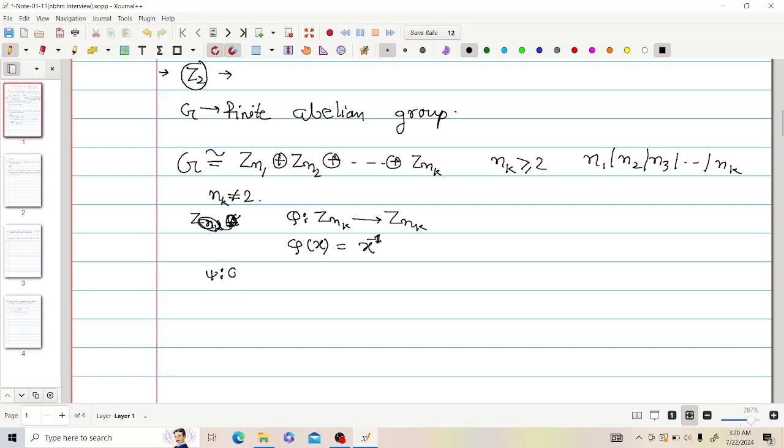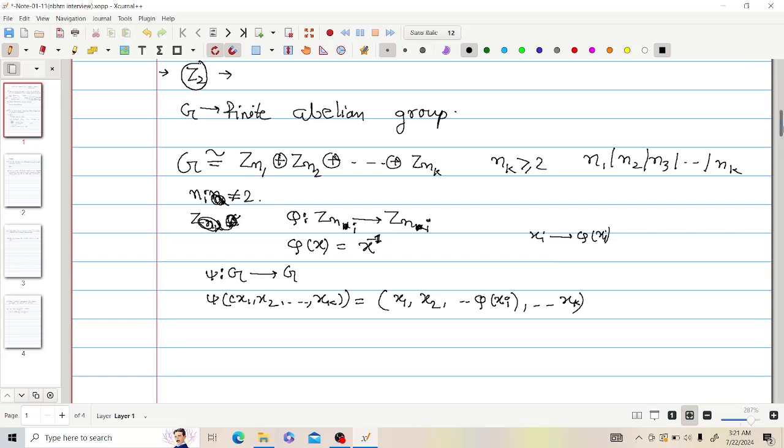Then I define psi with the help of this phi, where psi of x1, x2, up to xk maps to x1, x2, and phi of xi in the i-th coordinate, sorry, here I use ni because k was already used, and all the other coordinates are fixed.